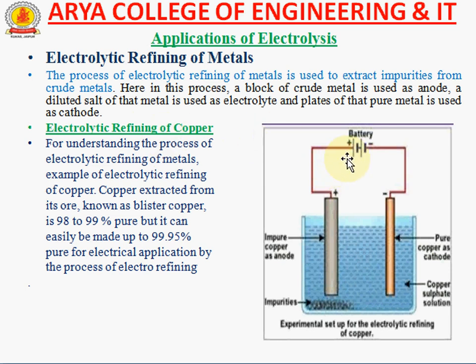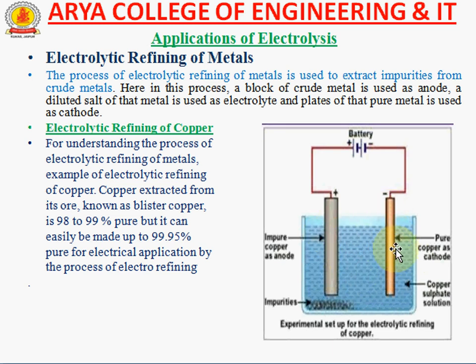We see in this diagram in this slide a container filled with a solution of copper sulfate, CuSO4, and there are two electrodes, two plates, one is anode and the second is cathode.